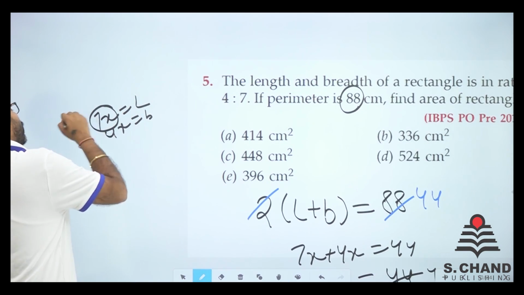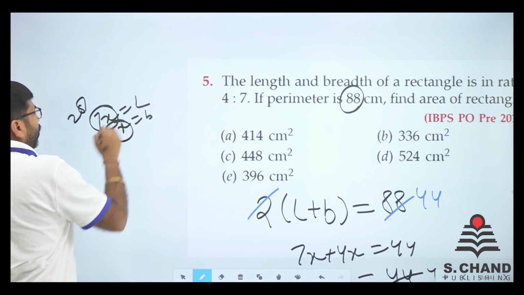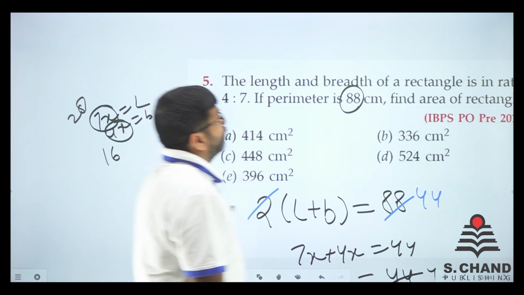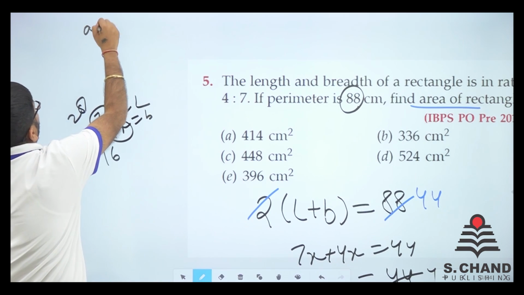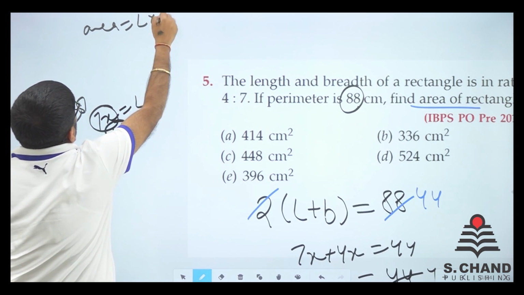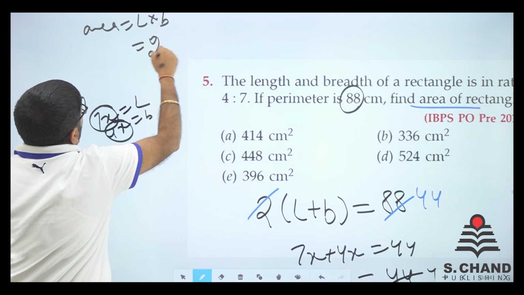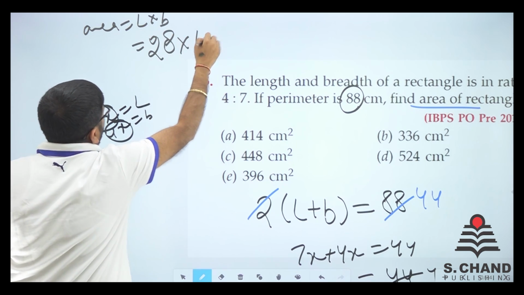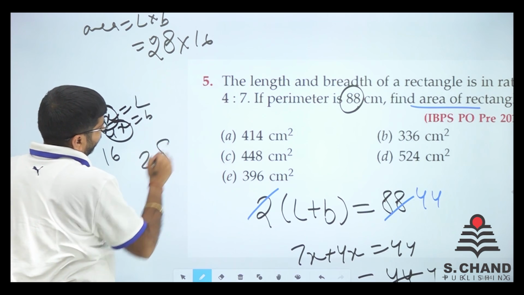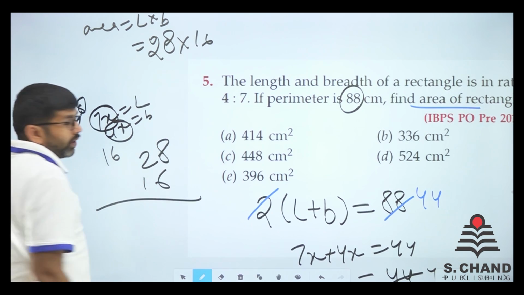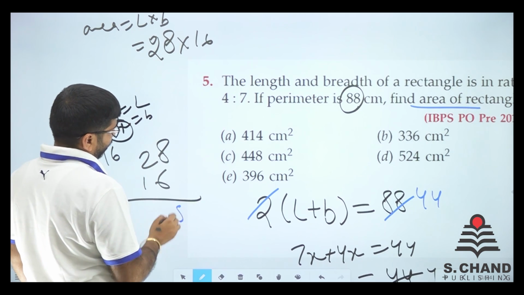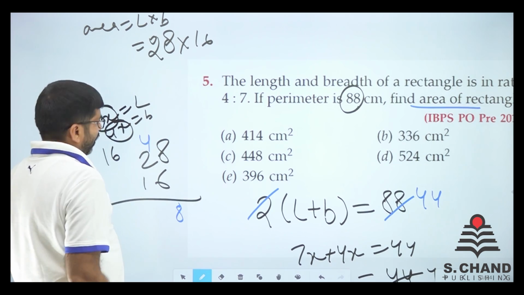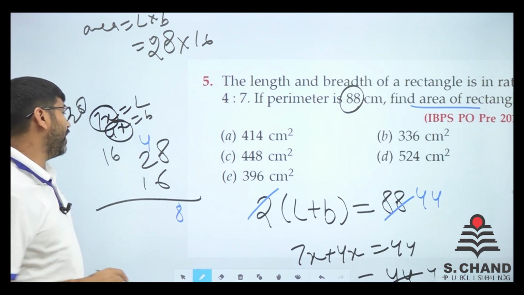so 7 into 4 is 28, 4 into 4 is 16. What is asked? Find the area of the rectangle. So the area of a rectangle is L into B, that is 28 into 16. So 28 here, 16 here, just calculate it. 8 into 6 is 48. 6 2s are 12 and 4 is 16.